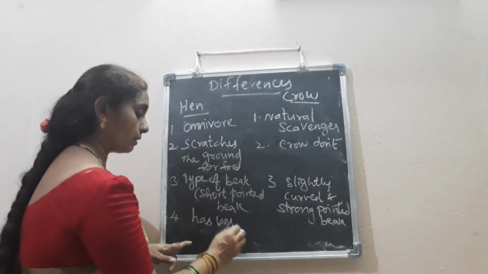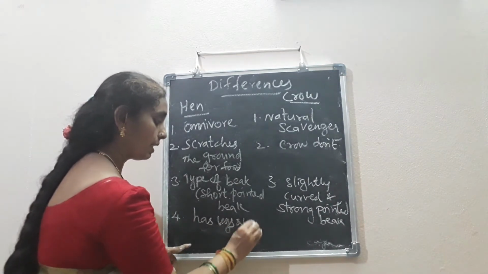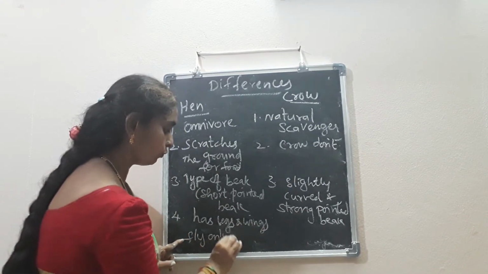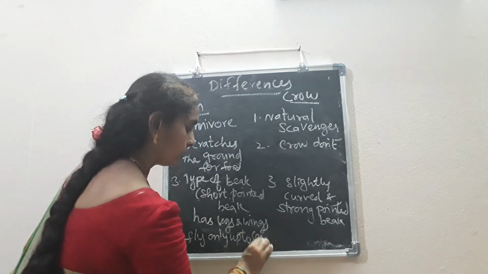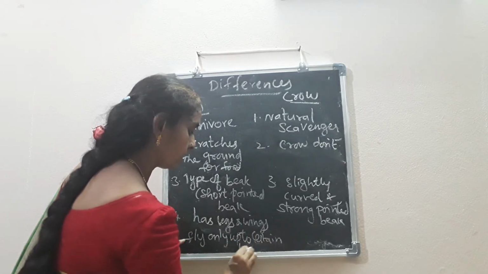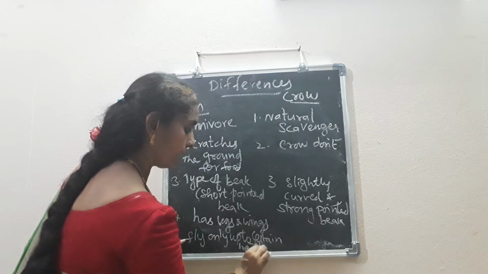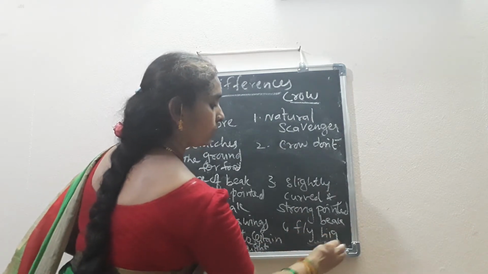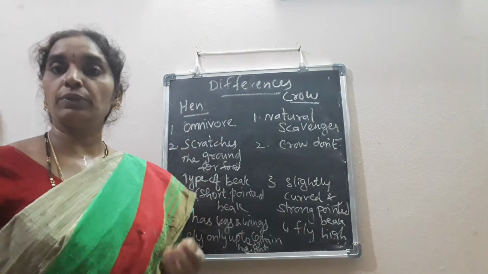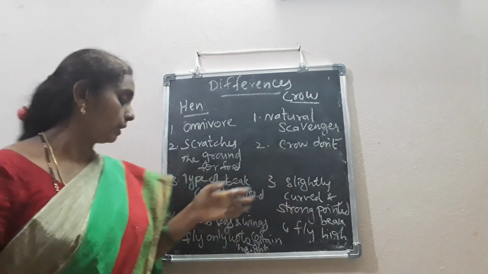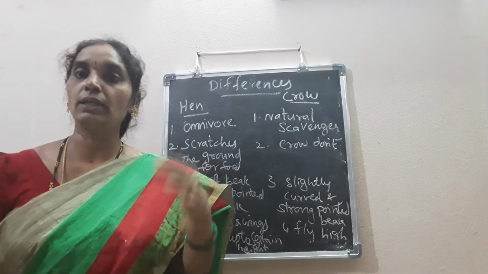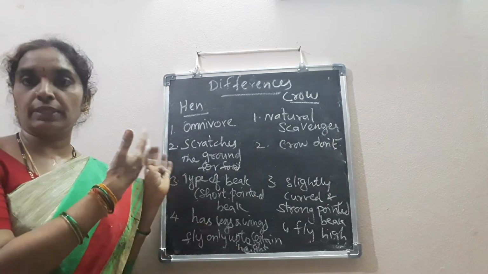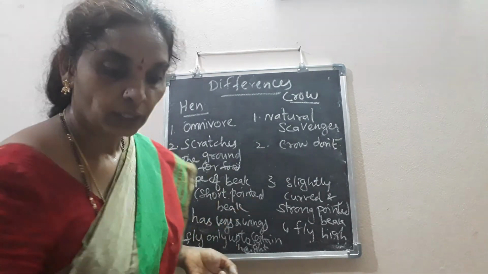The hen has legs and wings, but it can fly only up to a certain height. Whereas crows can fly high into the air with the help of their wings, but hens don't. They can fly only up to a certain height. Like this, you can find the differences between the hen and the crow. Okay, children?